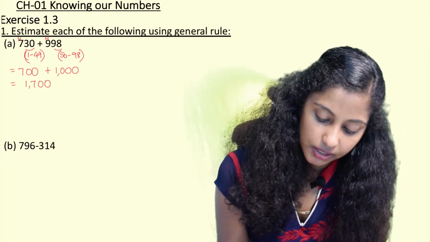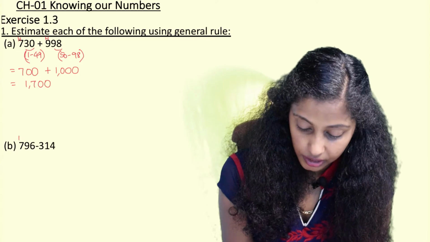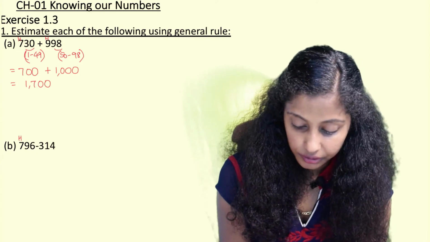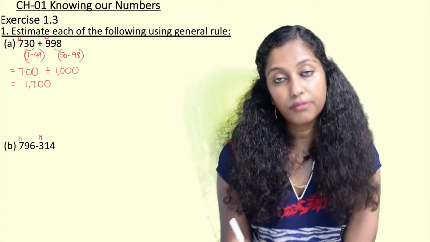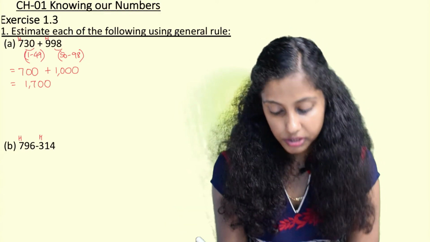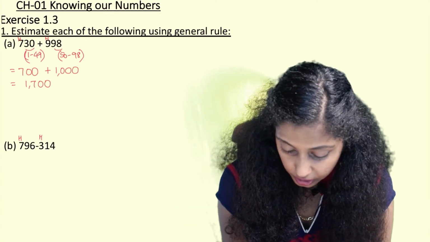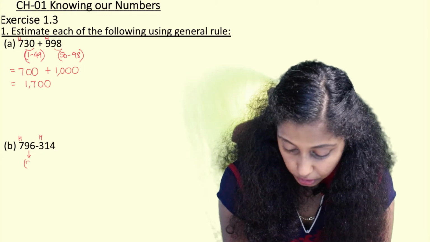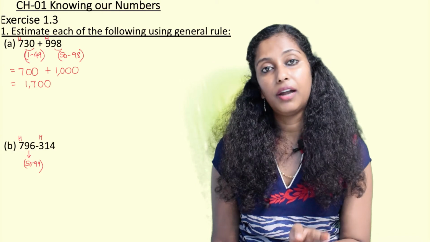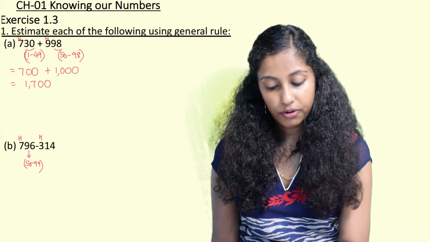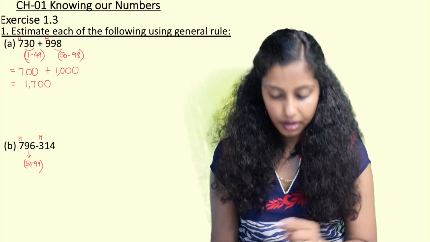Then the next question is 796. So here the highest place is 100. 314, here also the highest place is 100. So here we round off the numbers to the nearest hundreds. So here again when I check, 96 is in the group of 50 to 99. So after 700s the nearest hundred for 50 to 99 is 800.